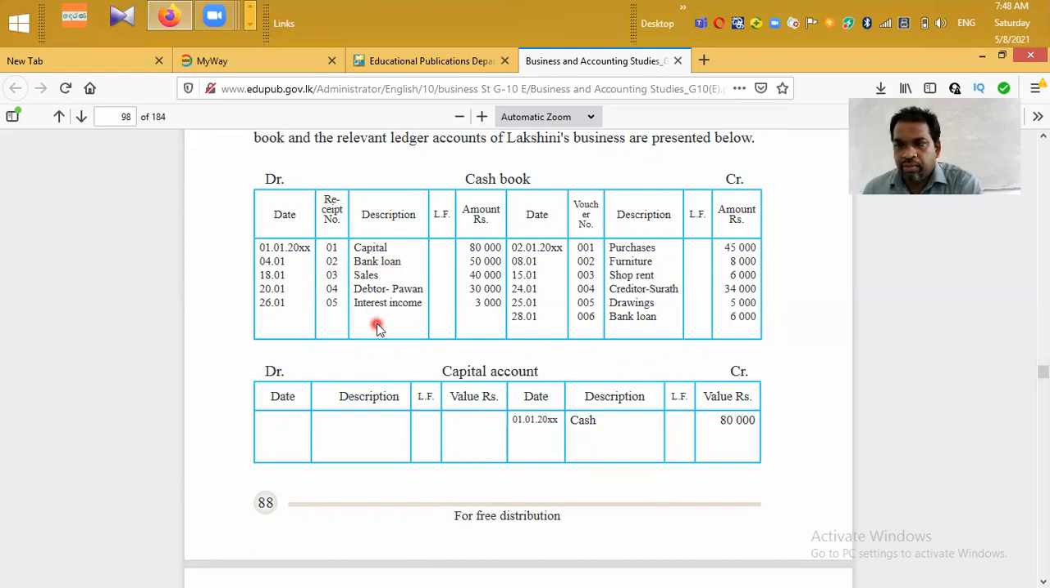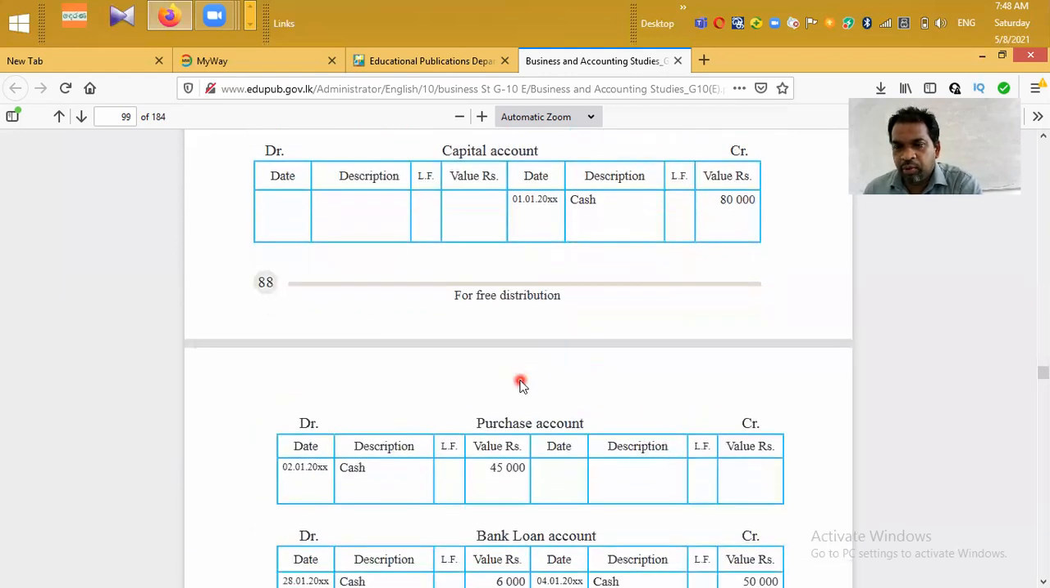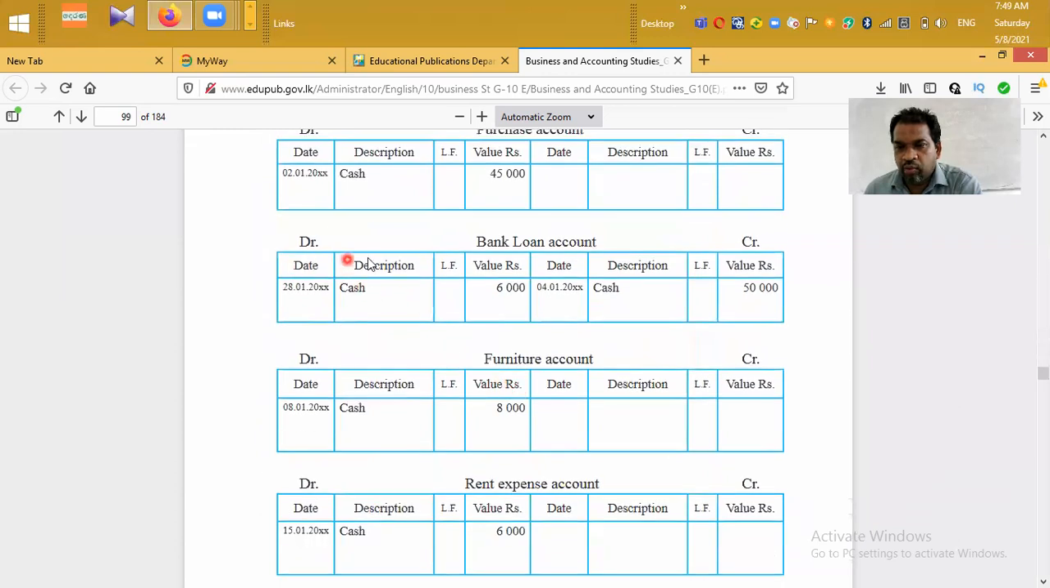Then bank loan is a non-current liability. Liability increases, credit. Therefore, we can have a separate account for bank loan. This is a bank loan account. And they have credited 50,000, say in cash, 4th January.